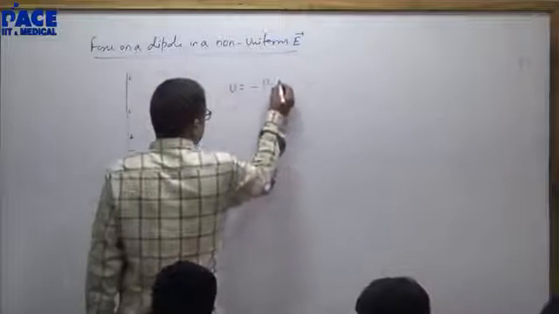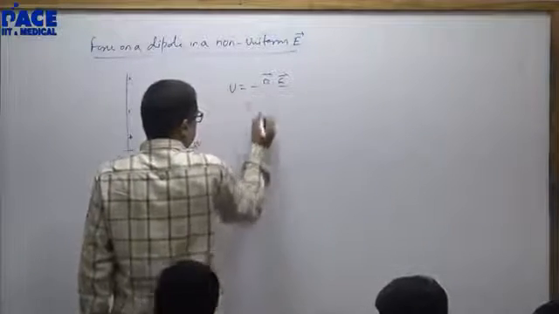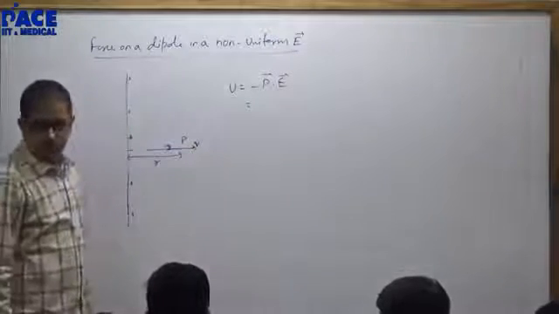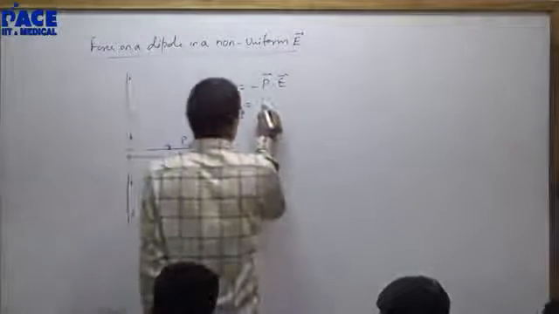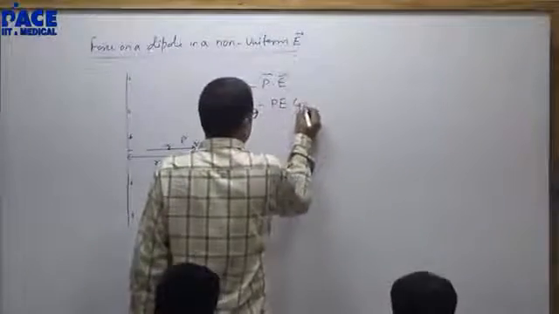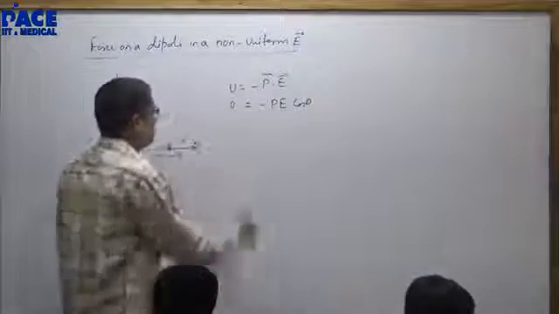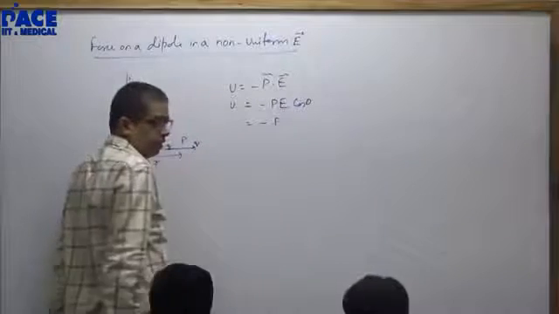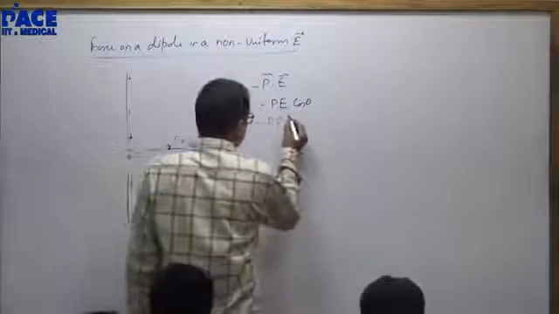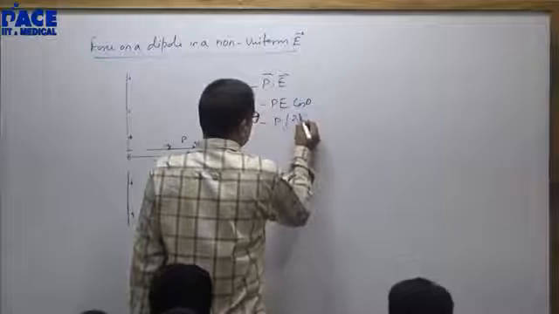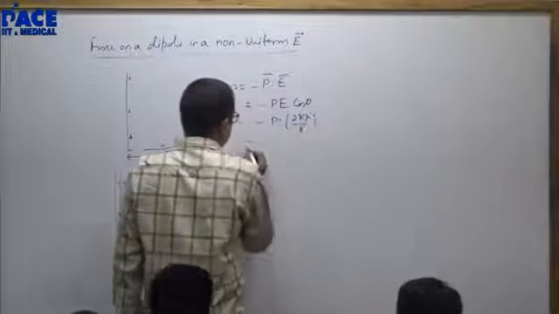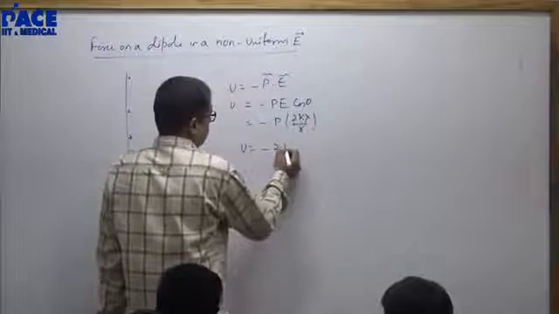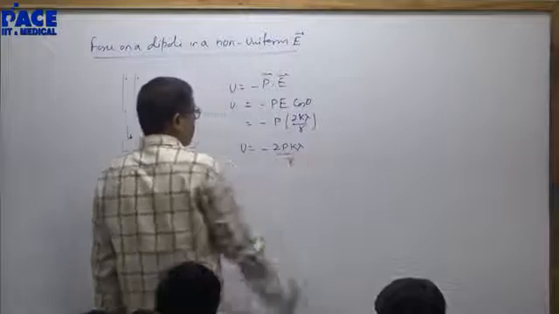First define potential energy: minus P dot E, minus P cos 0, minus P. What will be the field? 2K lambda by R. So minus 2pk lambda by r.